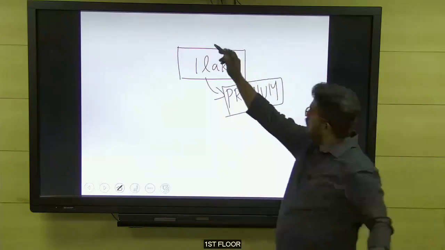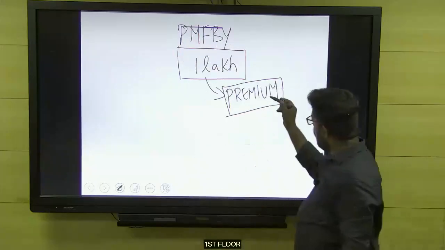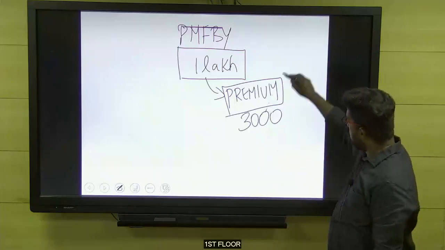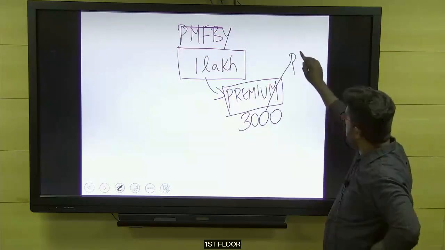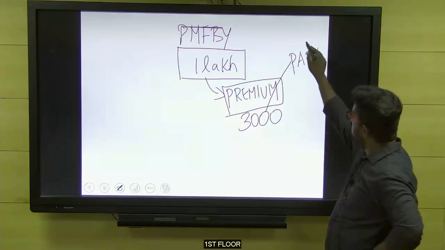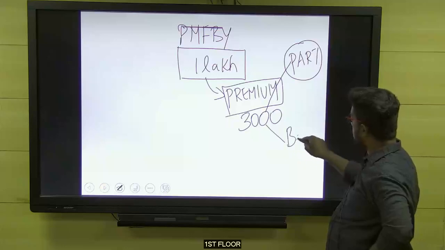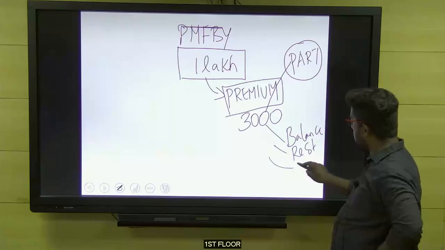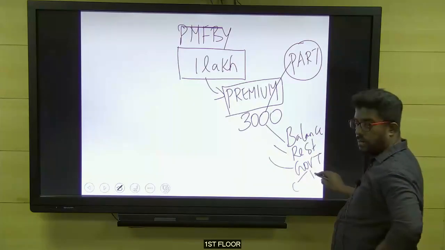Now under the Pradhan Mantri Fasal Bima Yojana, if I am going for crop insurance, once the premium amount is determined, for example 3,000 rupees, the government asks the farmers to pay part of the premium. Earlier I told you that the government will pay part of the premium, but here the farmers pay part of the premium, and the entire balance amount is paid by the government on the farmer's behalf. Government means both the central and state governments combined.